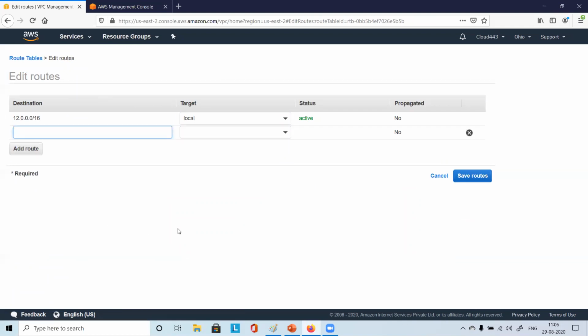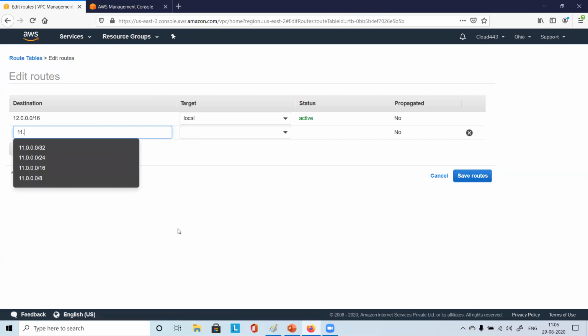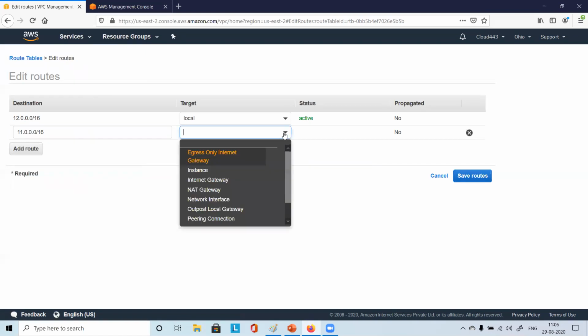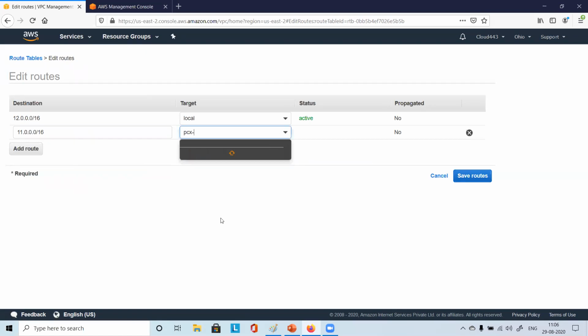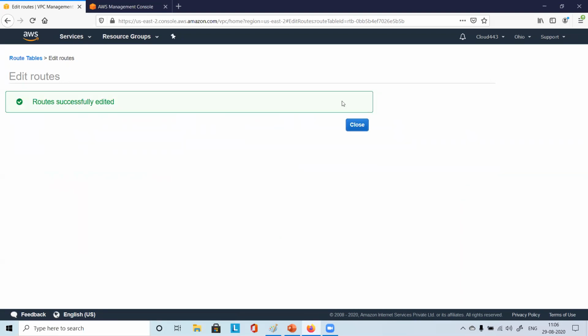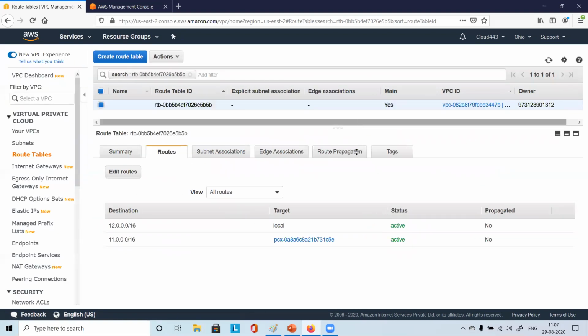What are you going to add this time? 11.0.0.0/16 we had created, right? And again exactly the same peering connection option. Then click on save routes. Route successfully edited. That's it.